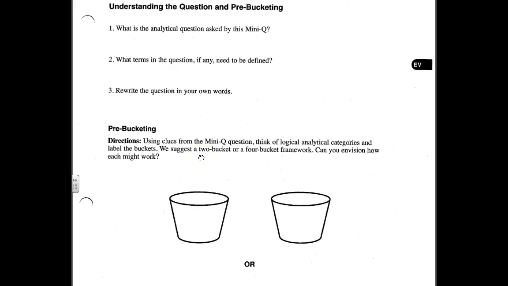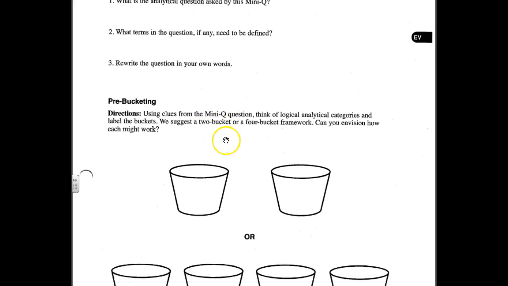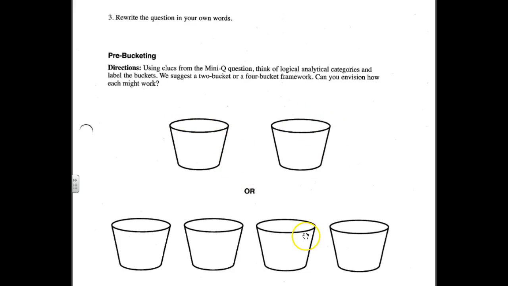Now I'm going to suggest a 2-bucket approach. If you look at the page, you have a choice between a 2-bucket approach or a 4-bucket approach. We're going to stick with a 2-bucket approach because I want you to work on a 2-body paragraph essay, which is going to result in 4 paragraphs: your intro, your conclusion, and your 2 body paragraphs. Each of these buckets, when we are finished with our documents, is going to be used to create a particular body paragraph.